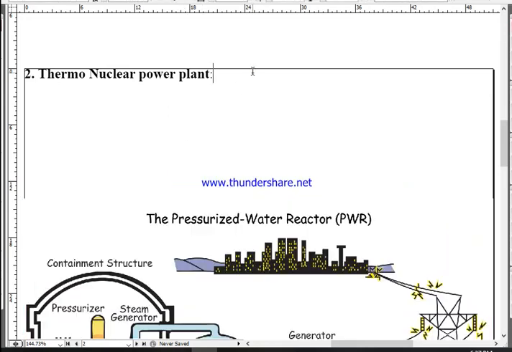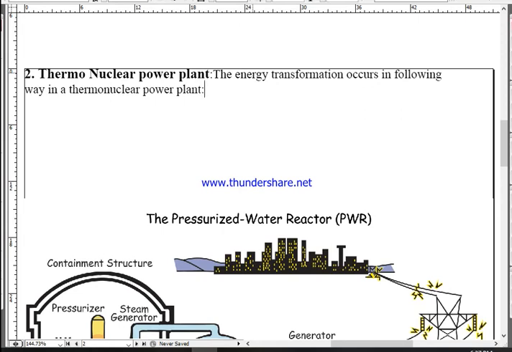Okay, the energy transformation, you can start writing, occurs in the following way in a thermonuclear power plant.